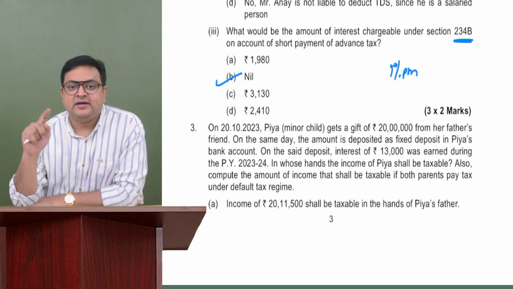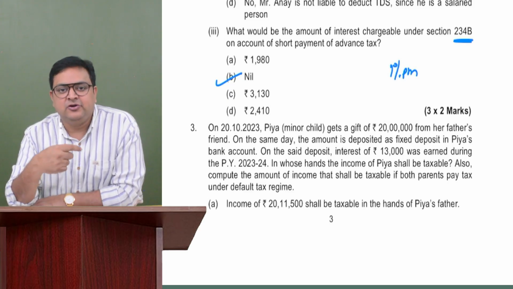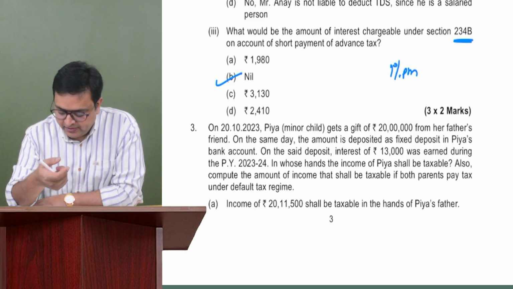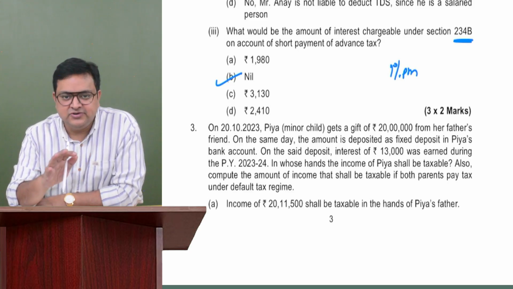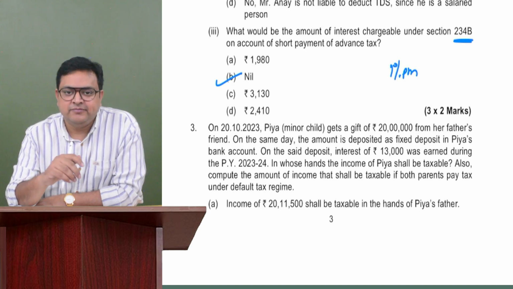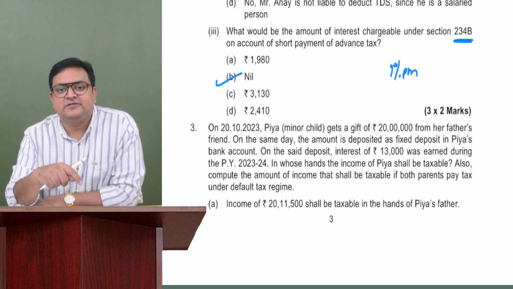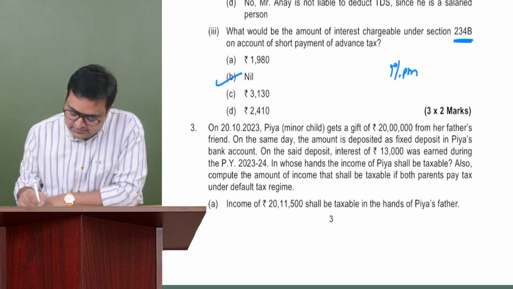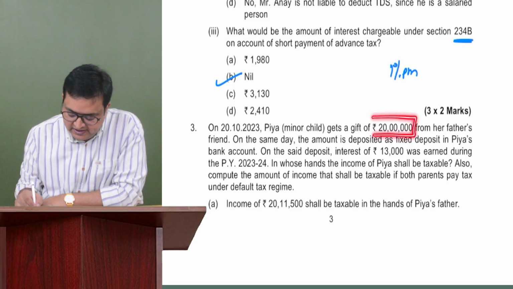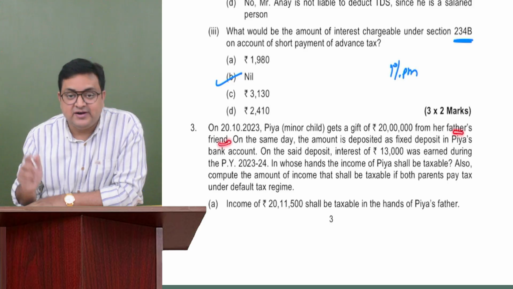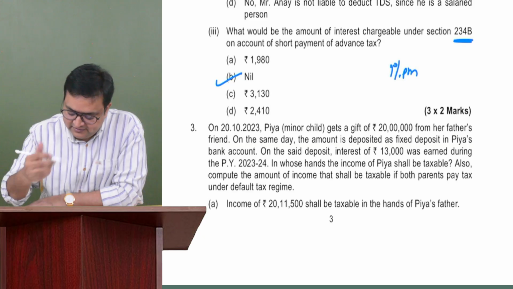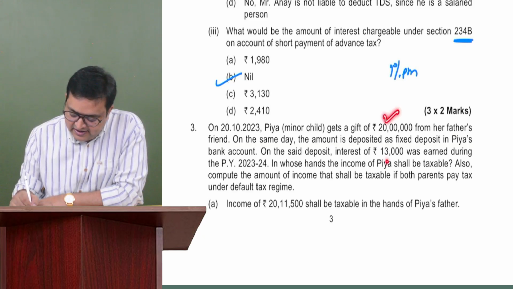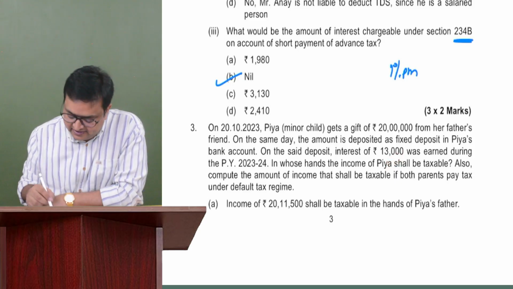Okay. Now, Priya is not earning any income because of her talent, knowledge, skill, or manual labor. Nothing is mentioned about the child being handicapped, no, nothing is mentioned. So the income would be clubbed in the hands of the parent whose income before such clubbing is higher, right? First of all, she has received a gift of 20 lakh from her father's friend, a non-relative, so it is taxable. It is more than 50,000 rupees. So 20 lakh would also be taxable, and 13,000 would also be taxable in the hands of the parent whose income before such clubbing is higher.